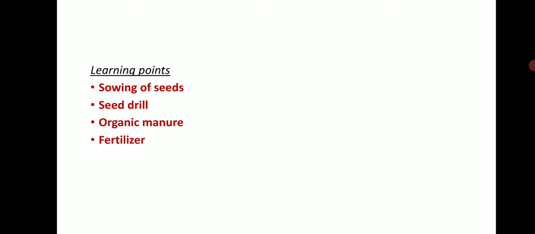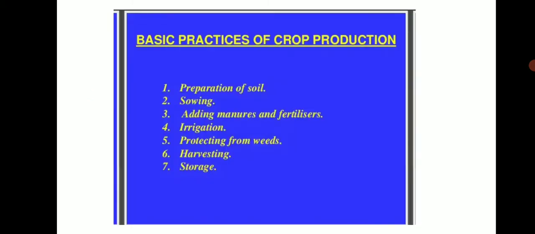Dear students, in the previous class, we have learnt about sowing of seeds, seed drill, organic manure, and fertilizers. So far, you have learned three basic practices of crop production. They are preparation of soil, sowing, adding manures and fertilizers. So in today's class, let us learn three more basic practices of crop production. They are irrigation, protecting from weeds and harvesting.